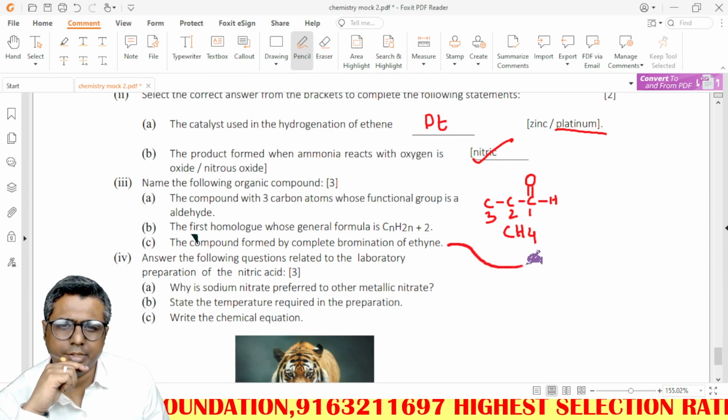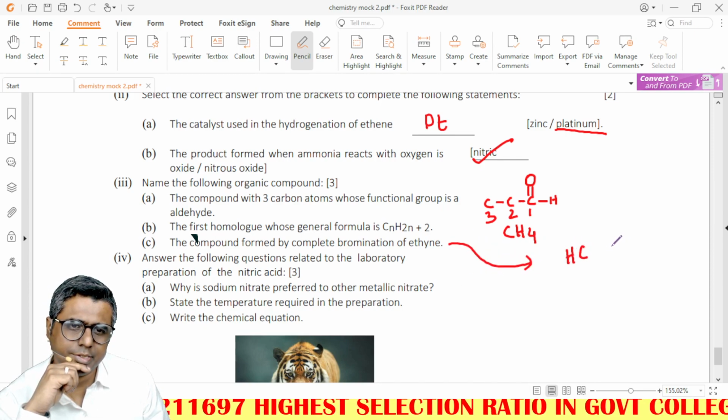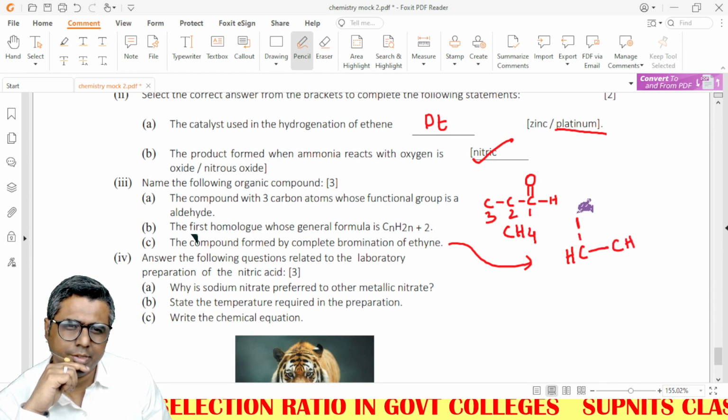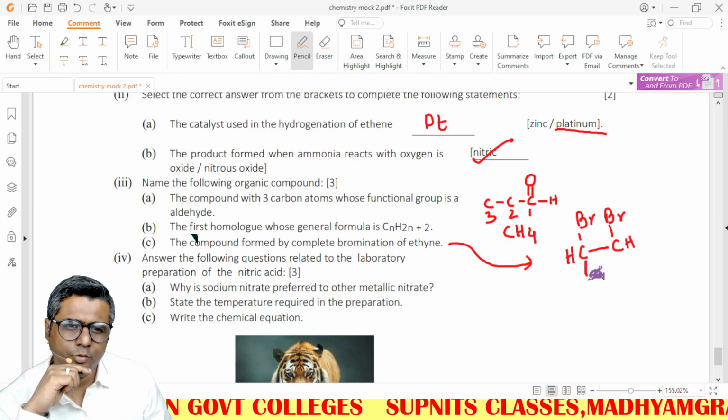Bromination of ethine, complete bromination. Ethine is HCCH; in complete bromination, one single bond will remain and the rest will be replaced by bromine addition.